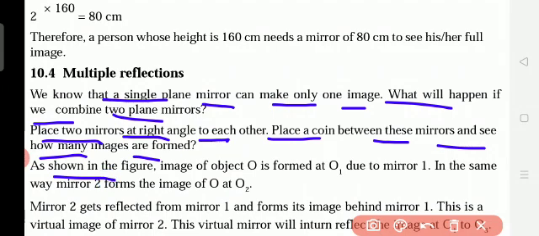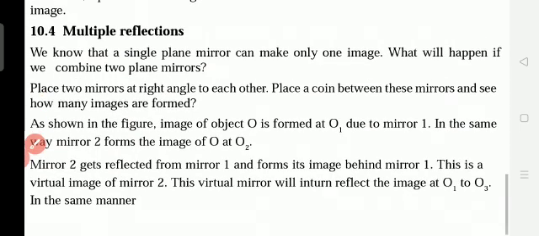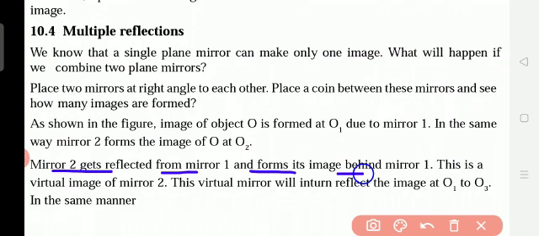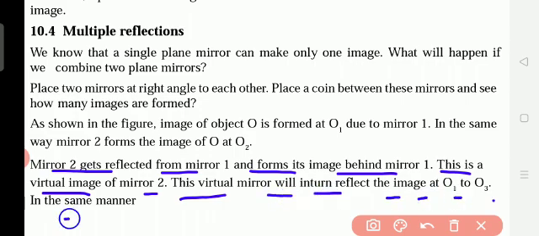As shown in the figure, the image of the object O is formed at O1 due to mirror 1. In the same way, mirror 2 forms the image of O at O2. So mirror 2 gets reflected from mirror 1 and forms its image behind the mirror. This is a virtual image of the mirror. Virtual image means not real. So we are real, but what we see in the mirror is not real. This virtual mirror will in turn reflect the image O1 to O3 in the same manner.